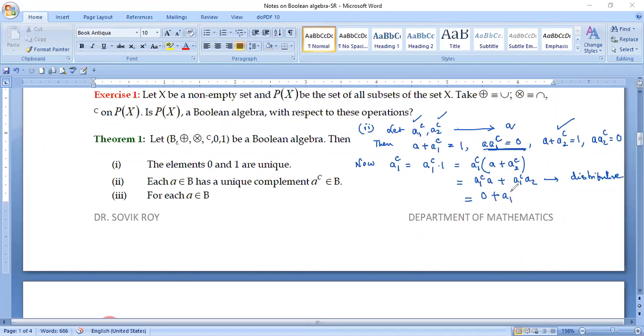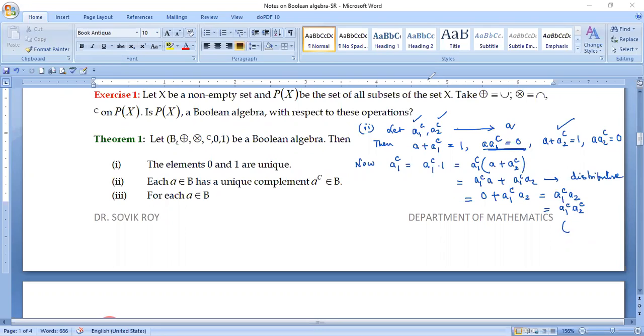Okay, no problem. Just a minute. A1 complement into A becomes 0.